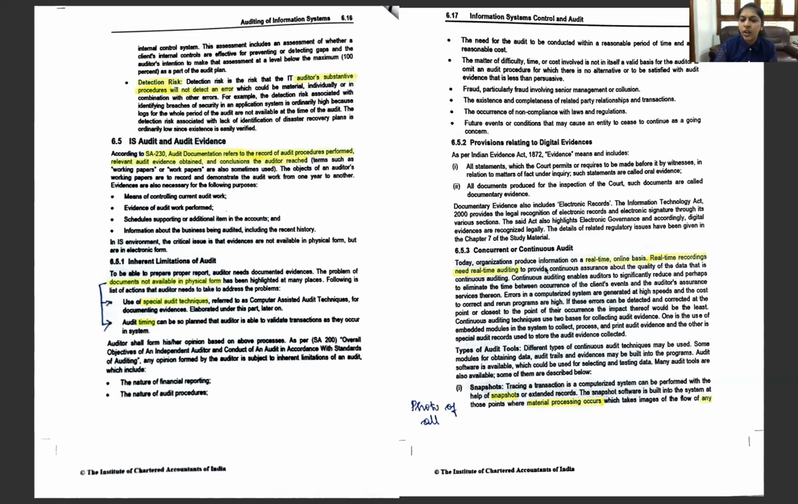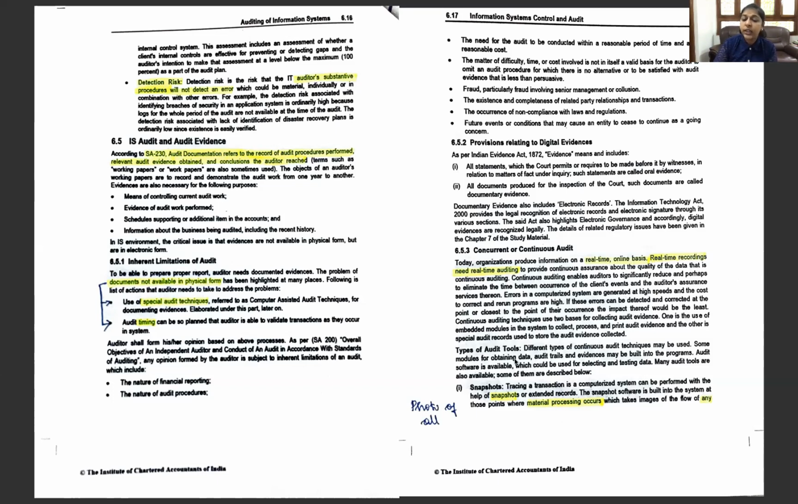What is a concurrent or a continuous audit? It is a real-time online basis. We all know everything is happening in real time. So every transaction which is happening now is going to be updated in the database and processed, and the output is going to be ready then and there. So in this real-time environment, the auditing will also have to be on a real-time basis rather than accumulating it and doing it at a later stage. So real-time recordings need real-time auditing.